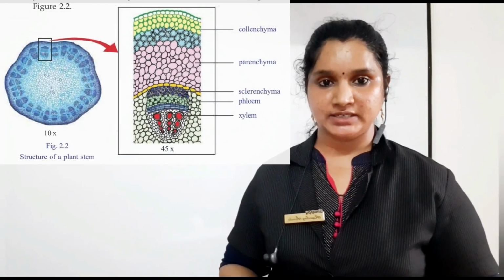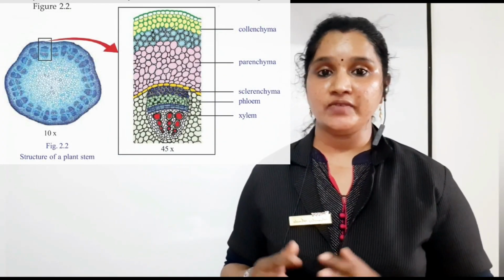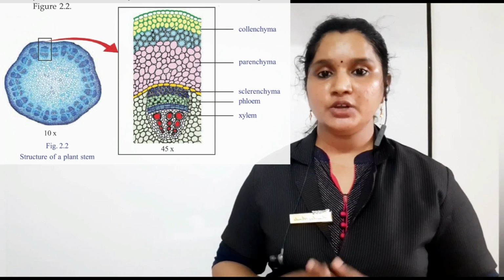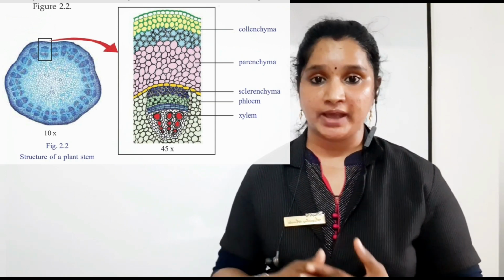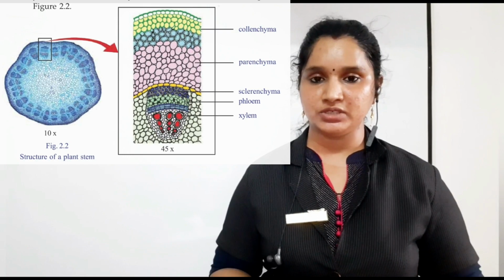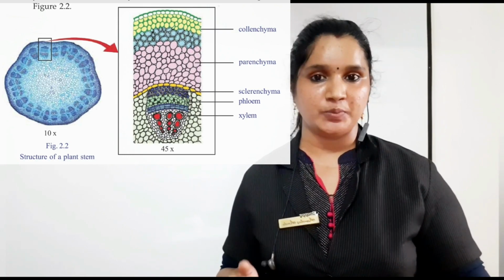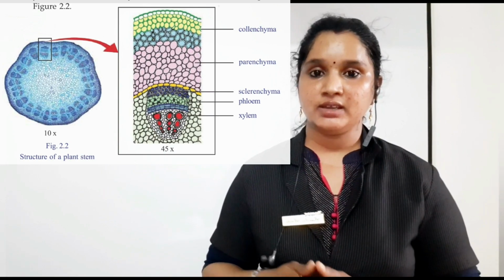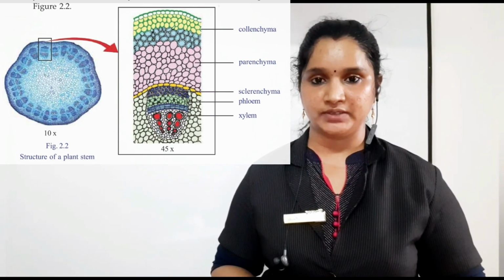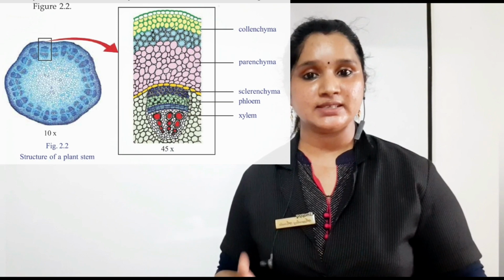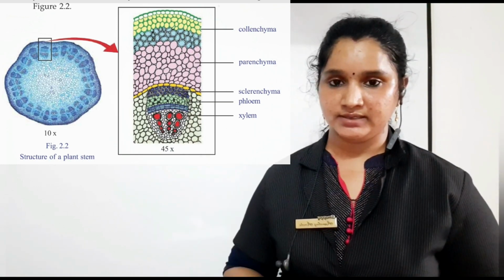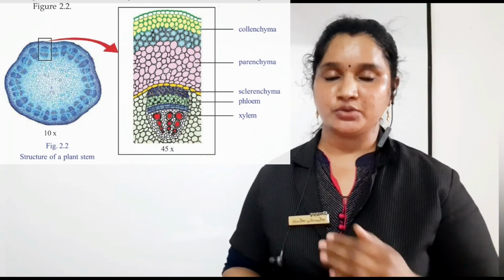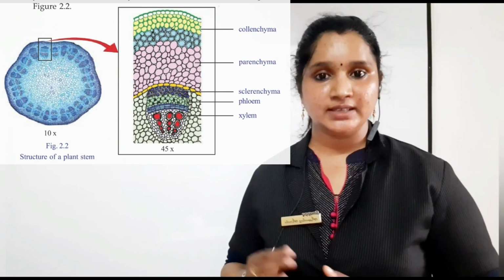Now look at the structure of a plant stem when we observe through a microscope. Do you remember the class of preparing a slide of a plant's root? The same way we can also prepare the slide of a stem of a plant by taking thin cross sections of the stem. And we can see these types of cells when we look through a microscope. Which are the cells?